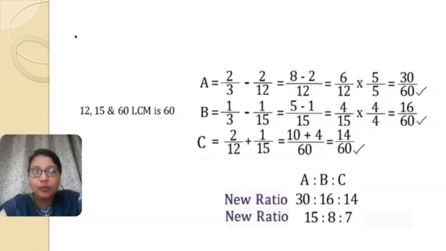So to make the denominator the same, we have to multiply A's new share by 5 by 5 and B's new share by 4 by 4. And you will get for A 30 by 60, for B 16 by 60, and for C it will be 14 by 60. So the new ratio of A, B and C will become 30:16:14. And when you further simplify them, you will get 15:8:7. So the new ratio of A, B, C will be 15, 8 and 7.